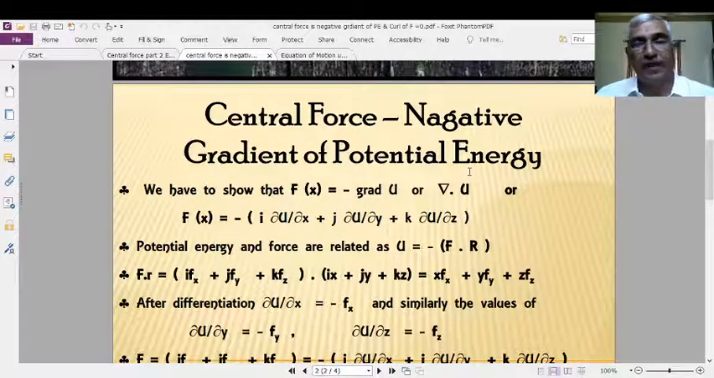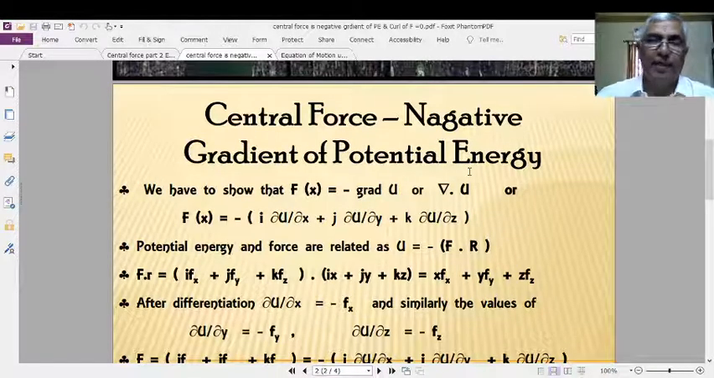I hope you understand. Central force is a vector quantity which is acting in the direction of the gradient of potential energy. It means that it acts in the direction of variation of potential energy. Gradient means gradual variation of potential energy. Variation means it may increase or it may decrease.